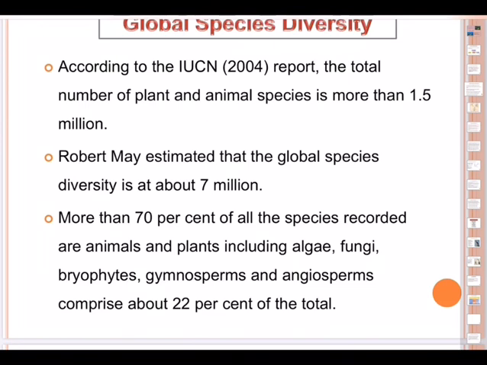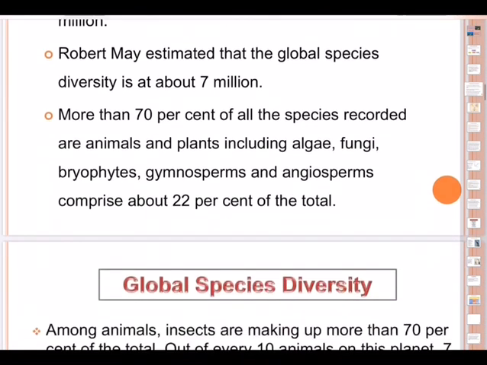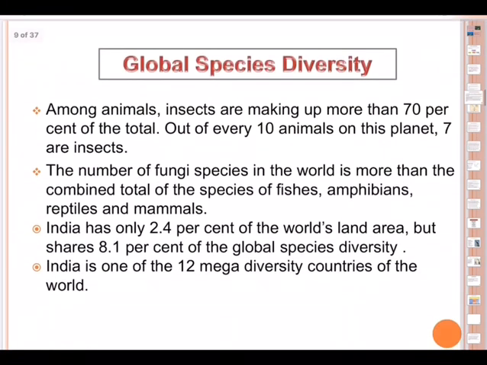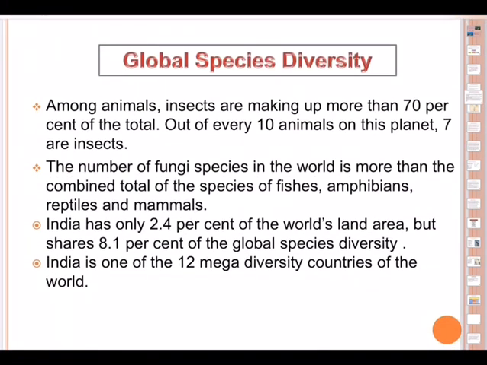And this is to be noted, more than 70% of all the species recorded are animals, and plants including algae, fungi, bryophytes, gymnosperms, angiosperms comprise about 22% of the total. These are all the statistics. And among animals, this is to be noted, insects make up more than 70% of the total. Try to recollect to which phylum the insects belong. Yes, you're right, Arthropoda.